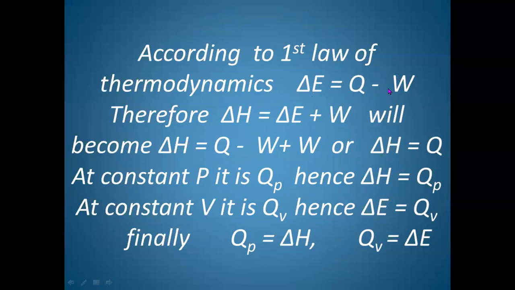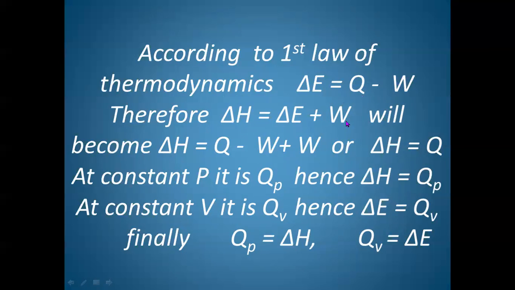To do some work, the system needs some energy in the form of heat. So the total heat absorbed will be utilized in two ways: to increase internal energy and to do work. Or the increase in internal energy will be heat absorbed minus work done, or heat absorbed minus some energy used to do some work.